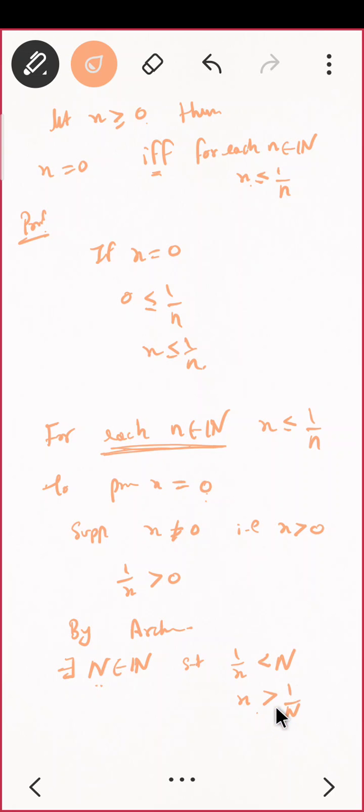Try to observe, everyone. I have already assumed that for each natural number x must be less than or equal to 1 by n. But here I am getting a natural number n such that x is greater than 1 by n. That is definitely false because I have assumed something else. So this contradicts. Why did this contradiction come into the picture?